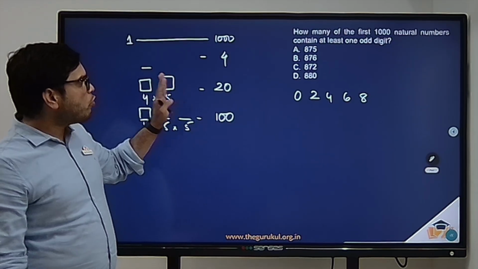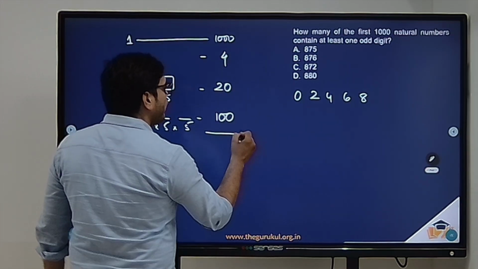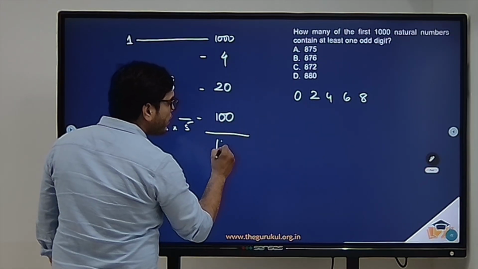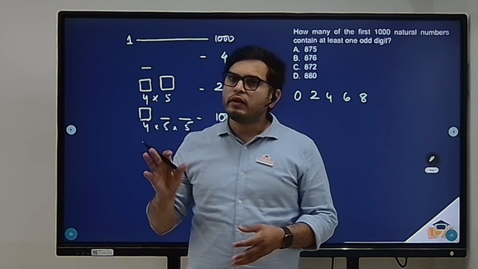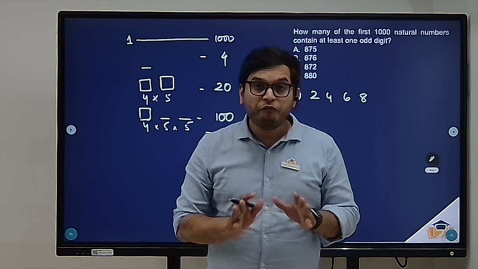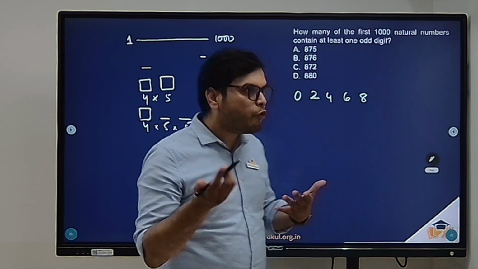So in the first 1000 natural numbers, how many? 100 plus 20 plus 4. There are 124 numbers for which all the digits are even. Now we do not want these numbers. So what should we do?